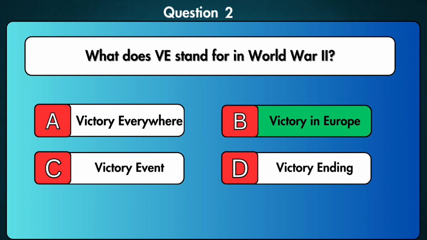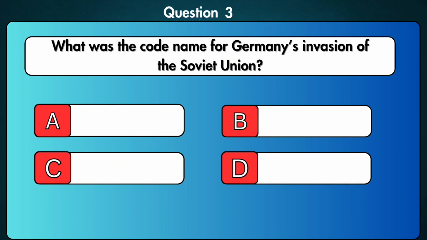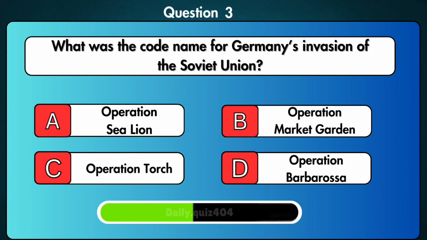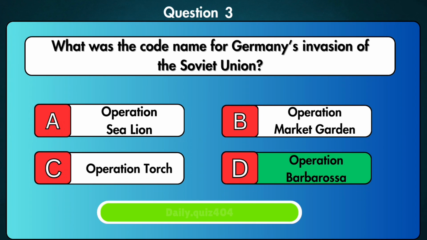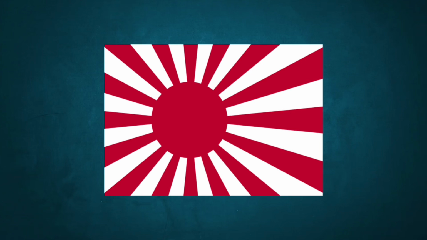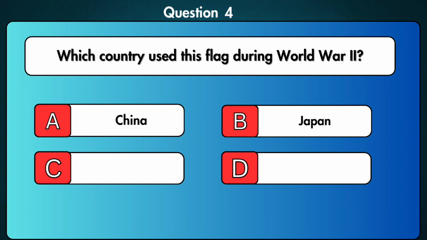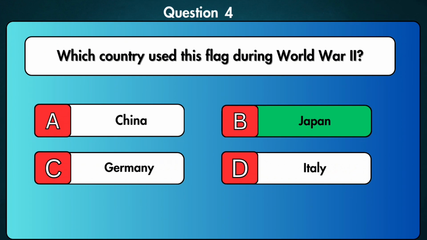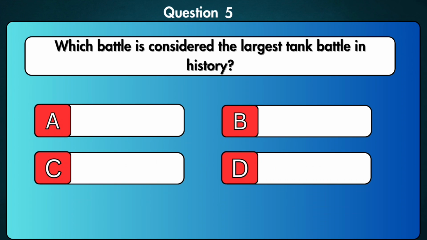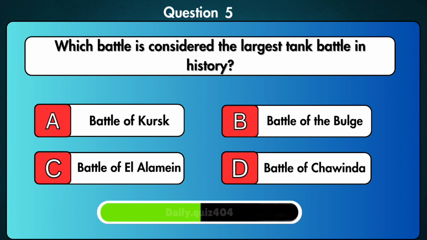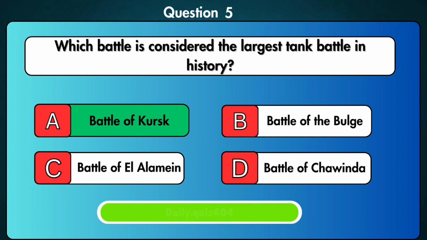Victory in Europe. What was the code name for Germany's invasion of the Soviet Union? Operation Barbarossa. Which country used this flag during World War II? Japan. Which battle is considered the largest tank battle in history? Battle of Kursk.